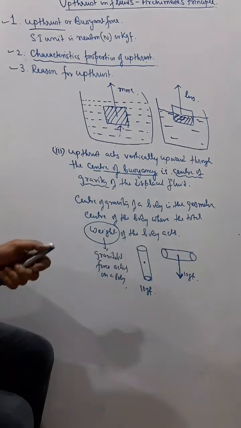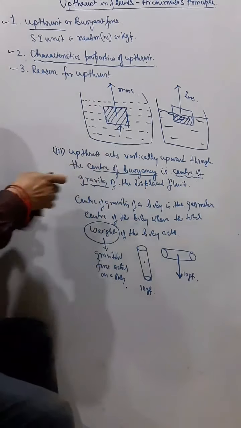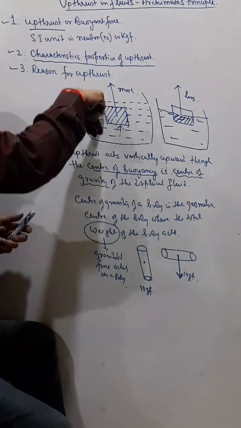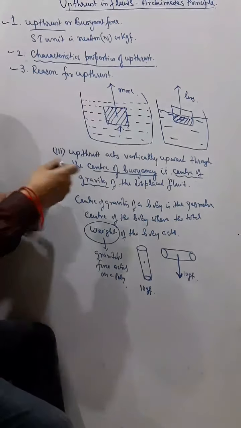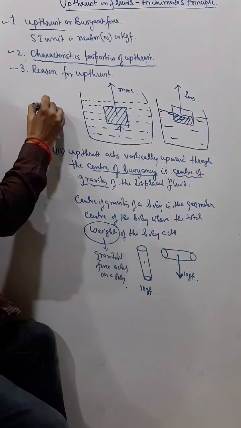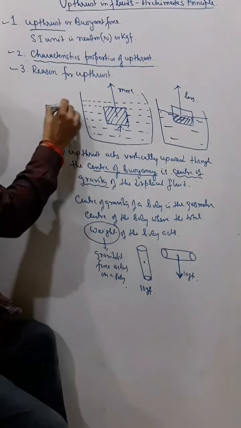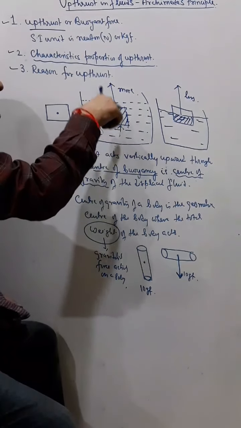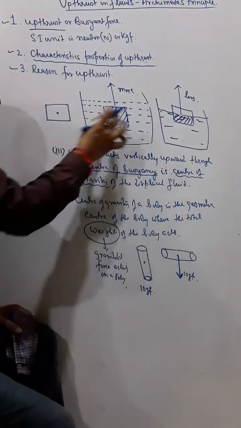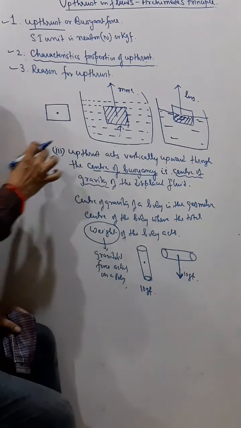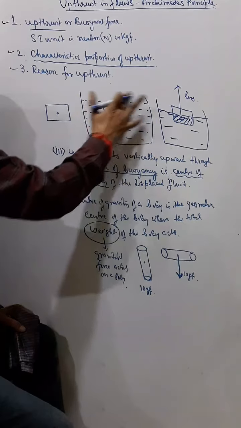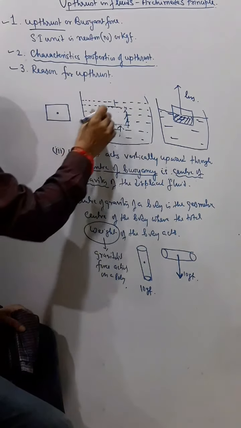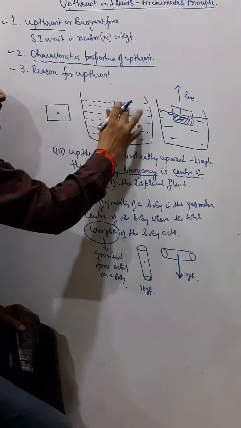Now try to understand. In this case, when the body is fully immersed, the center of gravity of the body and the center of buoyancy of the liquid are at the same point. Now imagine I remove this body.